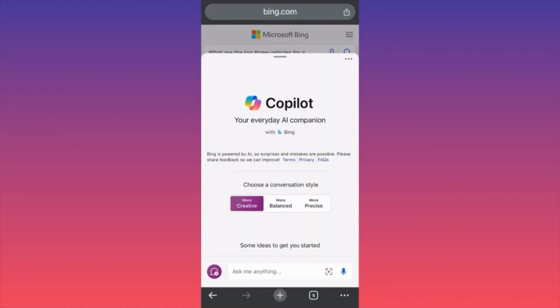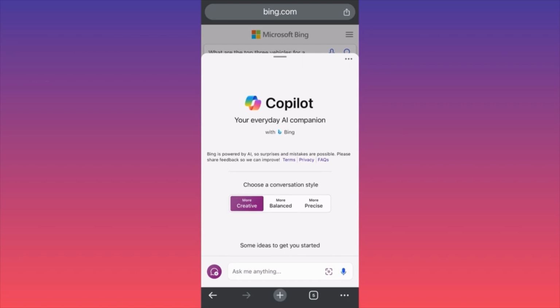Hi guys, in this video I'm going to show you how to utilize the Microsoft Copilot AI assistant. This is something very new and a lot of people are not aware of. There are small settings that you should be aware of before you start using it.